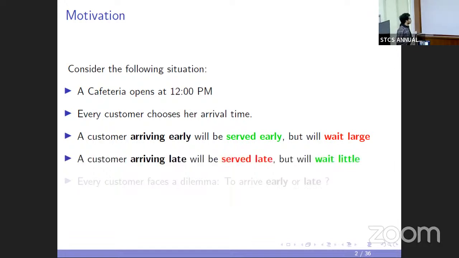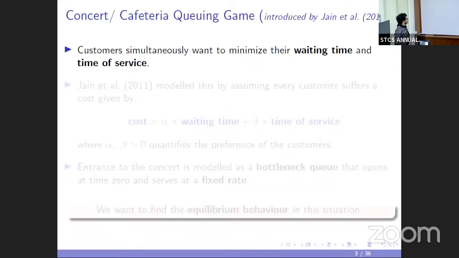On the other hand, if a customer arrives late, then she will be served late, but wait little, because towards the end the size of the queue will be less in the cafeteria. So there is a dilemma that every customer faces, whether to arrive early or late. And one can model this as a game. Every customer simultaneously wants to minimize their waiting time and time of service or departure.